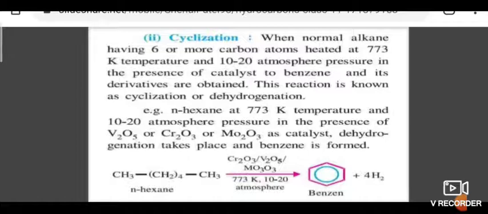n-Heptane is used to form benzene as a product. Here we are using V2O5, Cr2O3 and Mo2O3 as a catalyst.